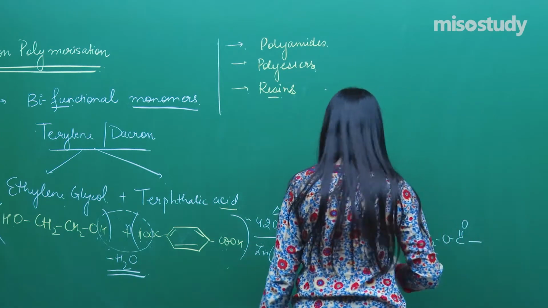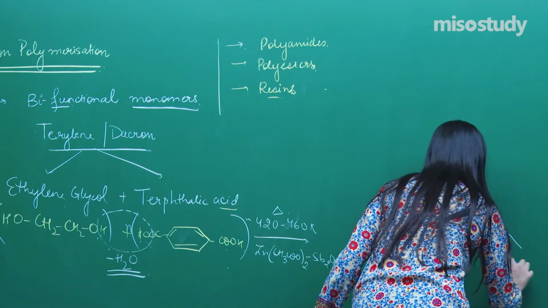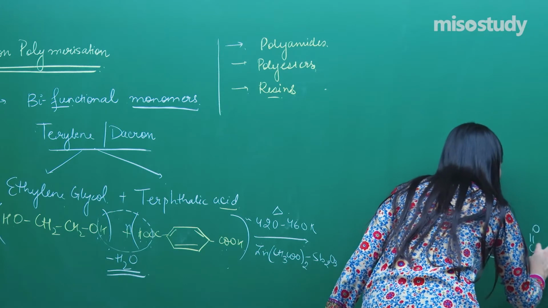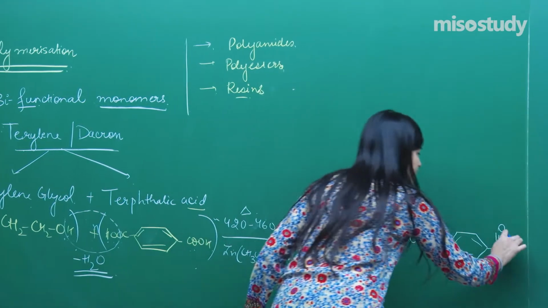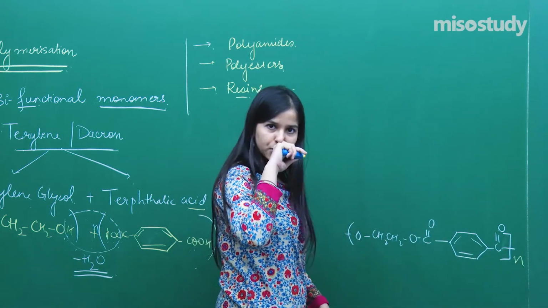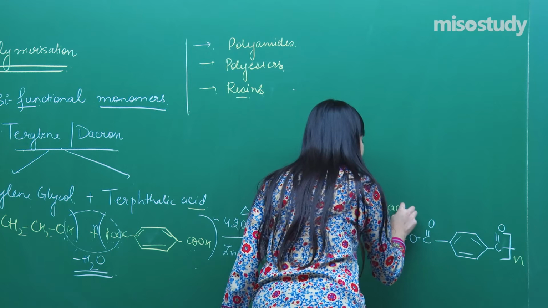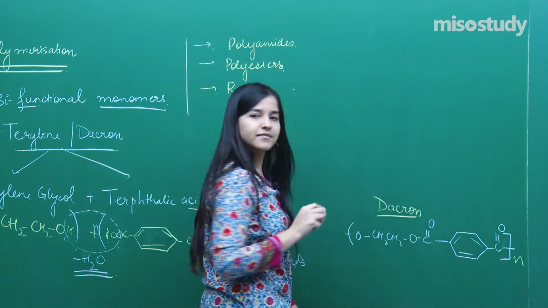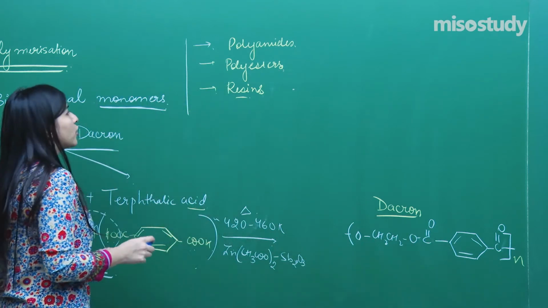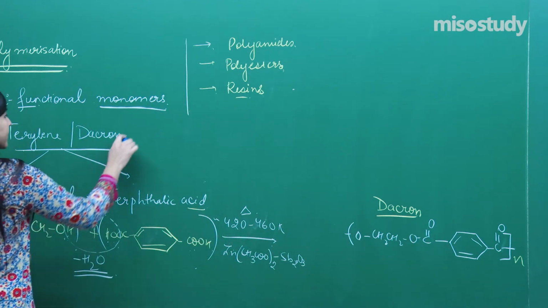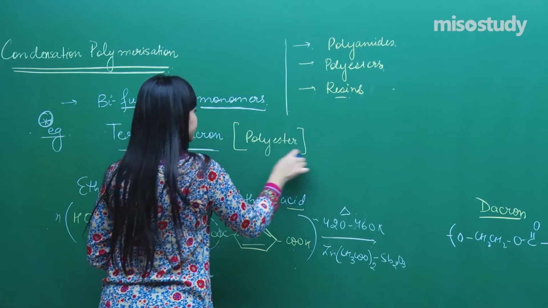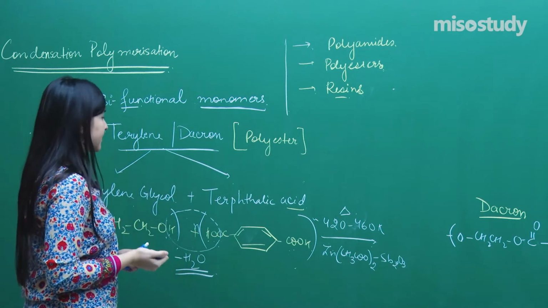Now, the remaining compound, what do we have? C, again double bond O and dash, which will represent n number of such units getting together, known as dacron. Clear? So, that completes my polymerization also, and yes, this is a polyester. So, let me just tell you over here that this is a polyester.